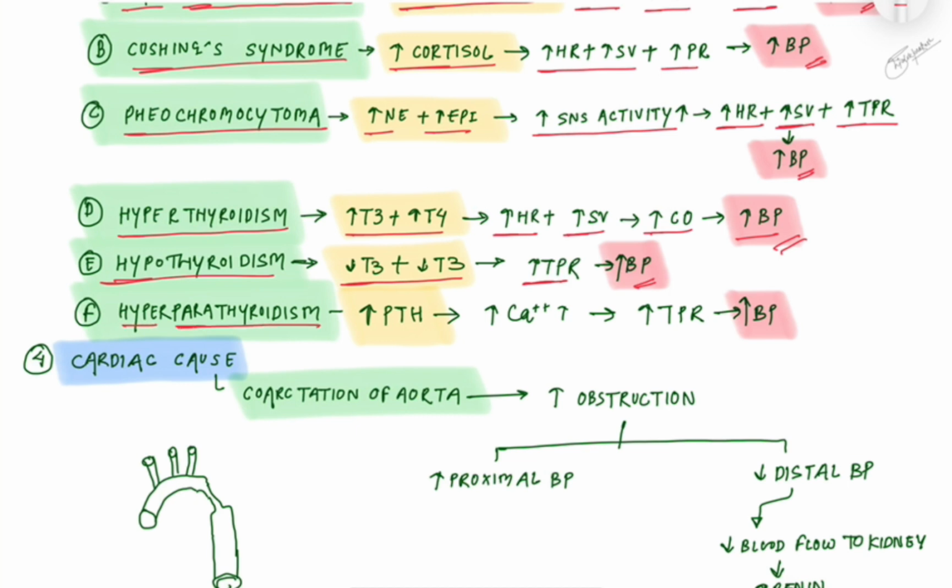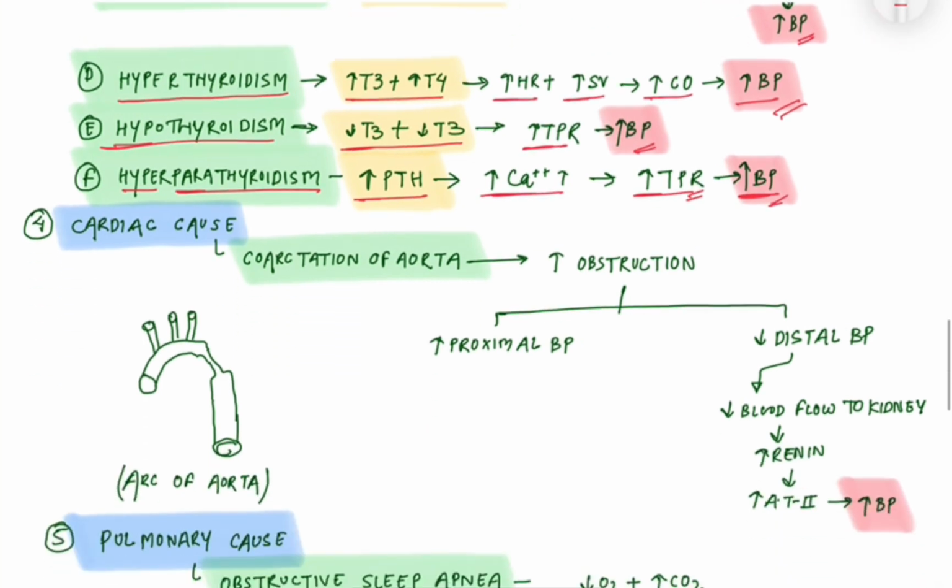In hyperparathyroidism, increased PTH increases the calcium level, and increased calcium in smooth muscles increases the total peripheral resistance, causing increased blood pressure.